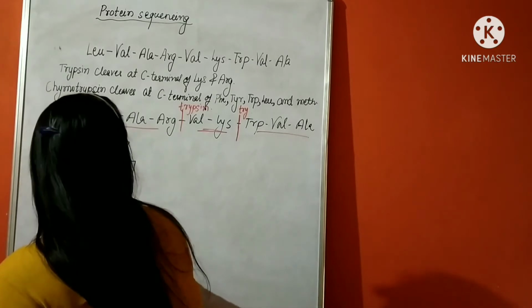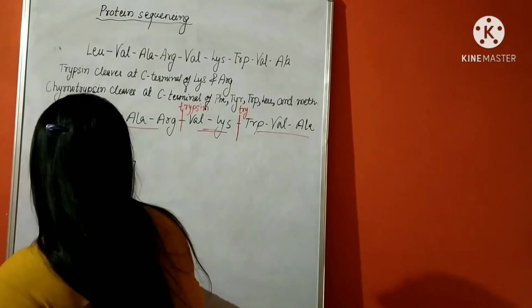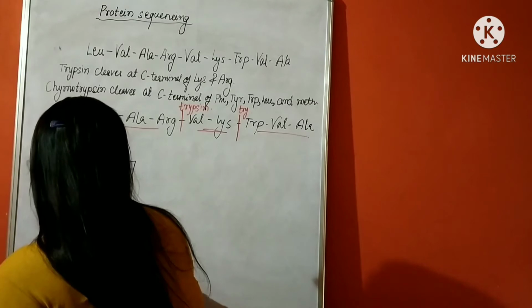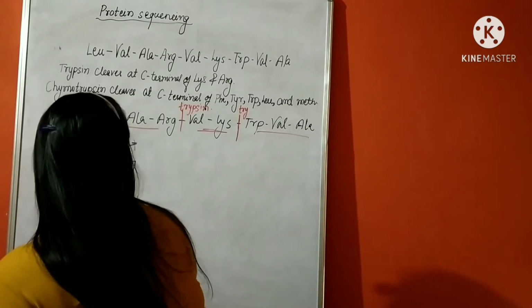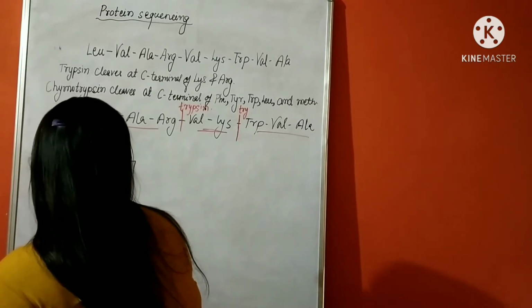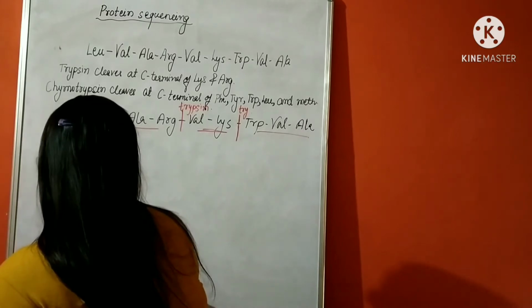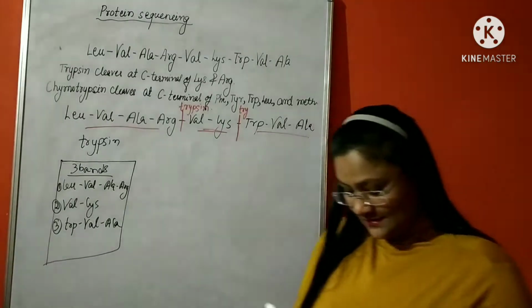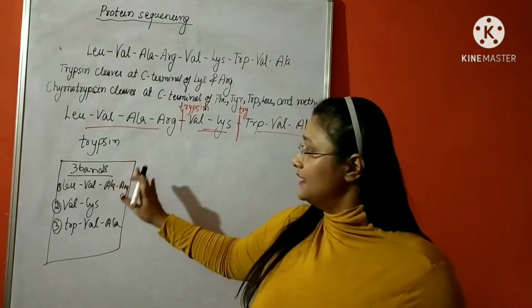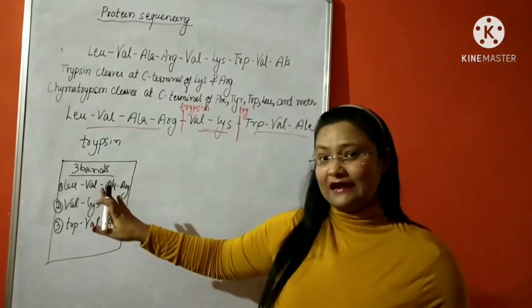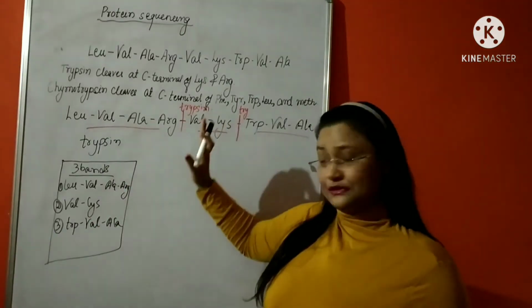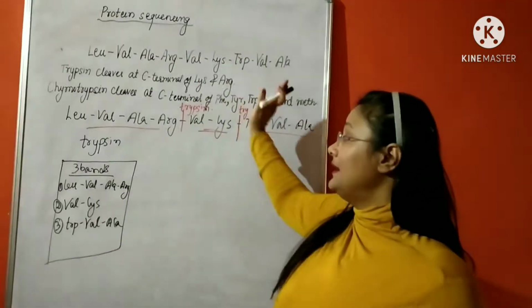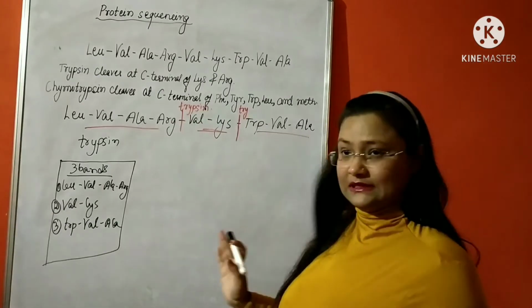Second band will be valine and lysine. Third is tryptophan, valine and alanine. So we got to know that there will be 3 bands produced when we cleave the given peptide with trypsin.